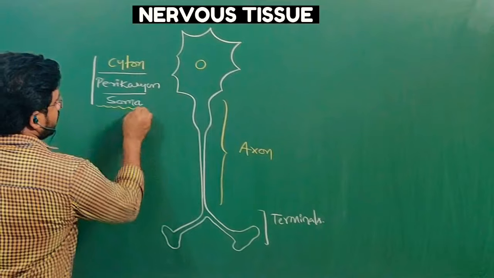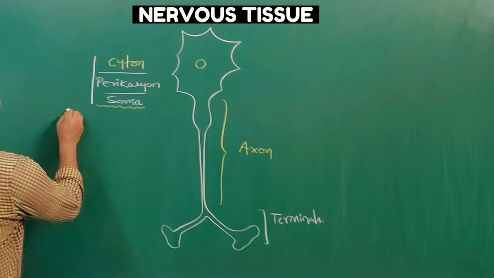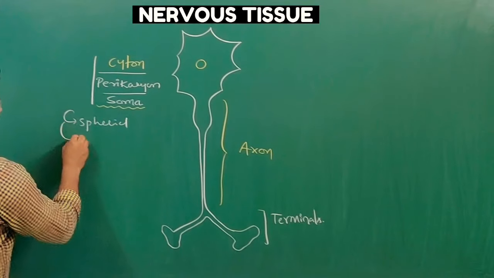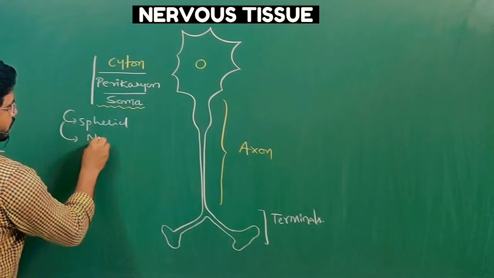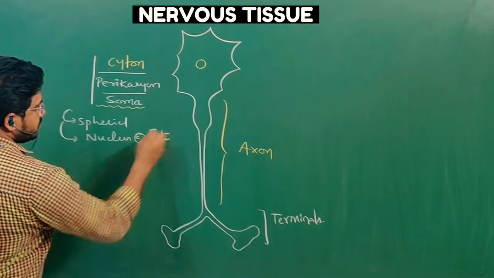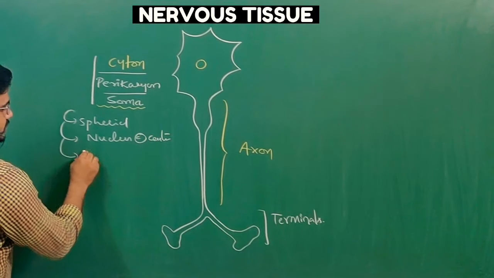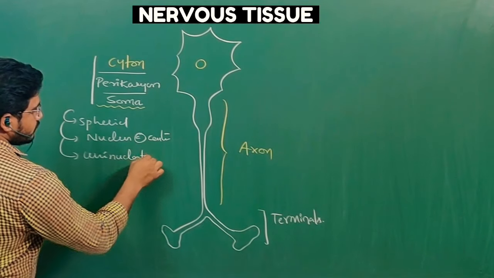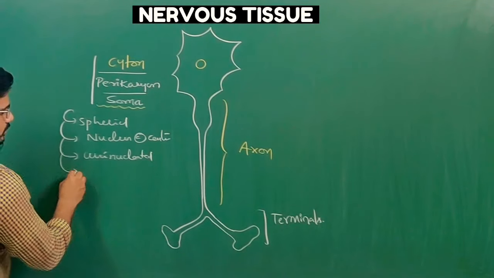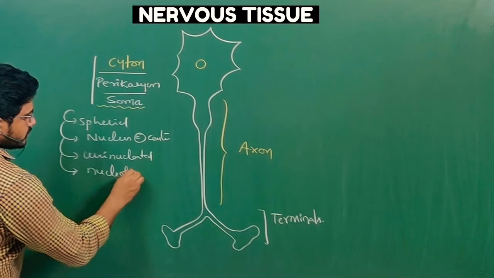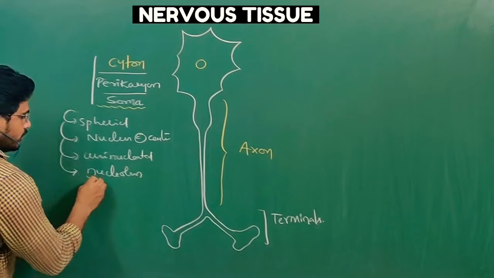Firstly, cyton. Cyton is spherical, and cyton has a nucleus at the center. The number of nuclei is single, so it is uninucleated. Cyton doesn't have a nucleolus. This is a very important thing.